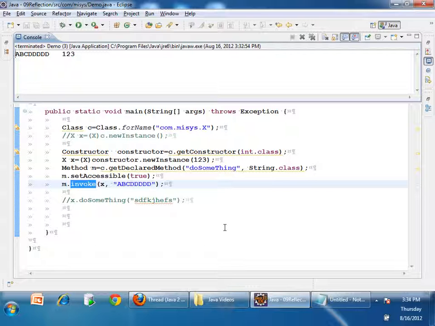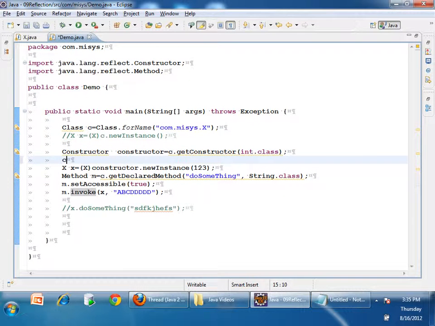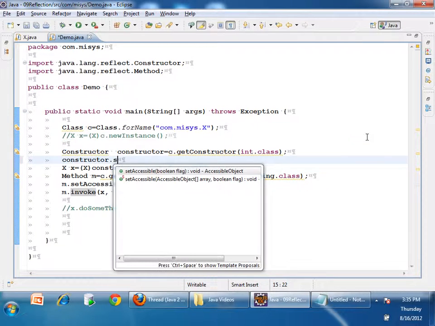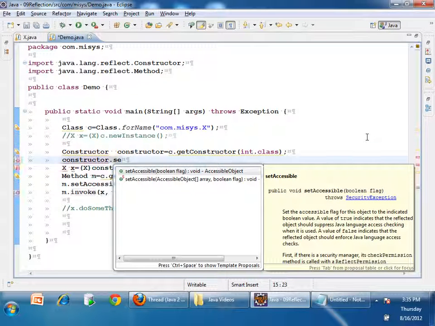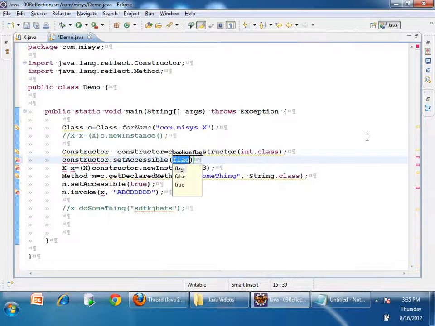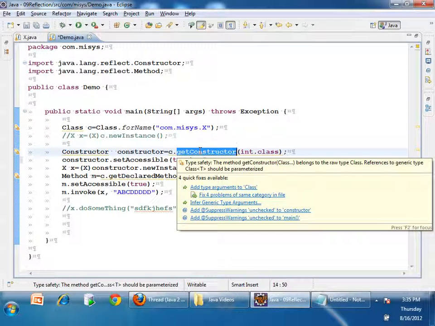Even a constructor object also. Even if the constructor is private, yes, you can create it. Yes, you can call it. How? By calling constructor dot setAccessible to true. But if the constructor is private, if I say just getConstructor, will I get the reference? Now it's getDeclaredConstructor.